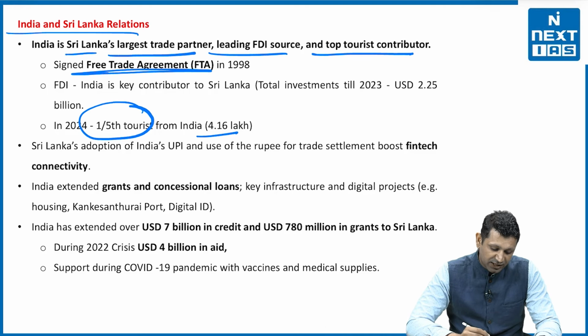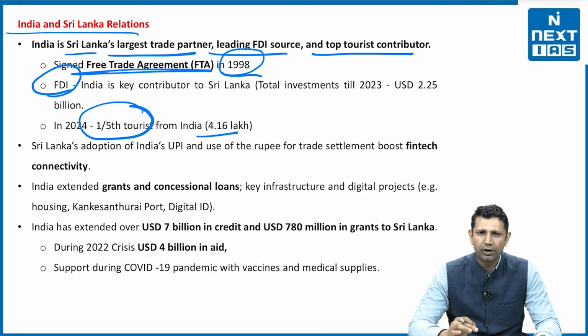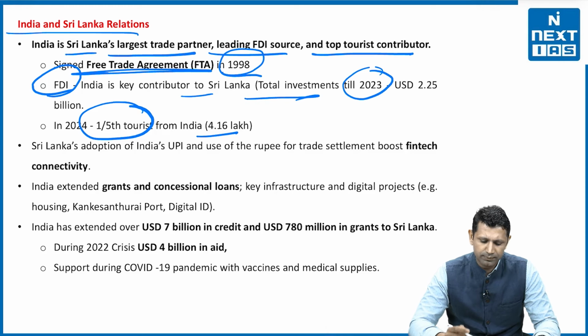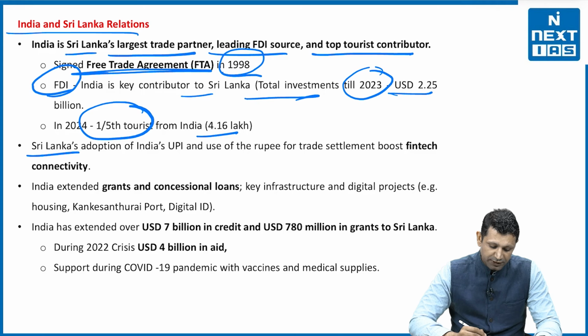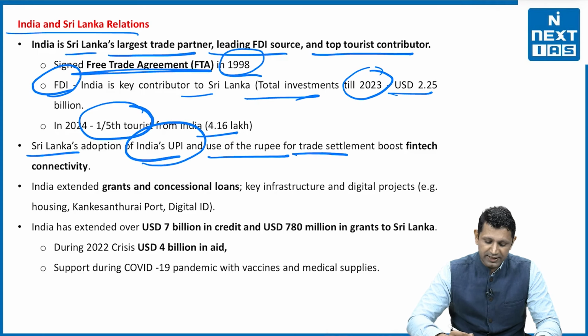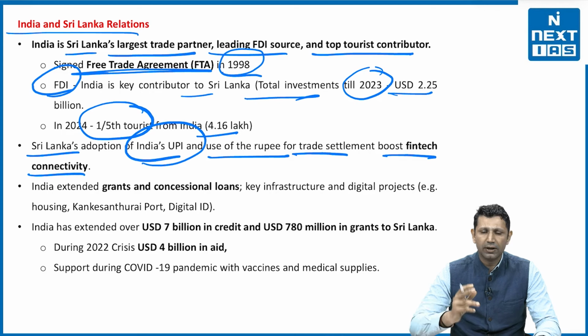Then India and Sri Lanka signed a free trade agreement in 1998. Also on FDI, India is a key contributor to Sri Lanka. The total investment done by India in Sri Lanka till 2023, because figures are available till this period only, is 2.25 billion US dollars. Next, Sri Lanka has adopted India's UPI and the use of the rupee for trade settlement to boost fintech connectivity. So India's UPI is now being used by Sri Lanka also.